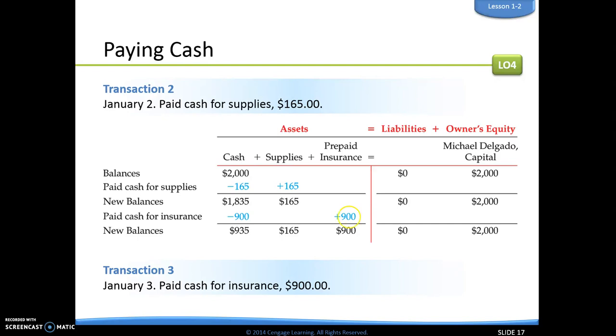So this is going to work the same way that our supplies did, in that our cash is going to go down, but our insurance is going to go up. So now our new balances are $935 in cash, $165 in supplies, and a prepaid insurance of $900. If you add those all together, they still equal $2,000, so our accounting equation is in balance and we're happy.